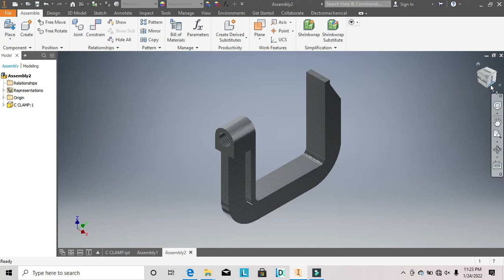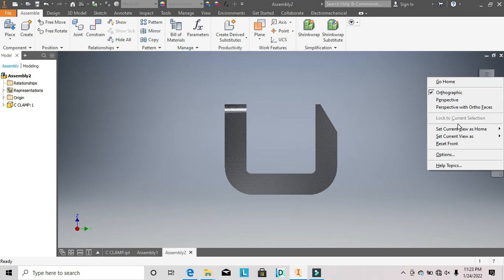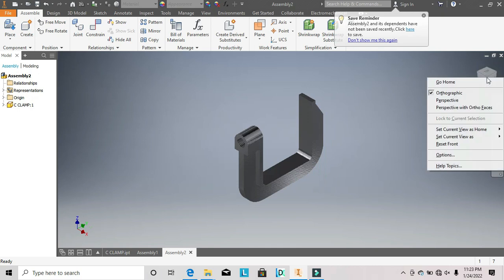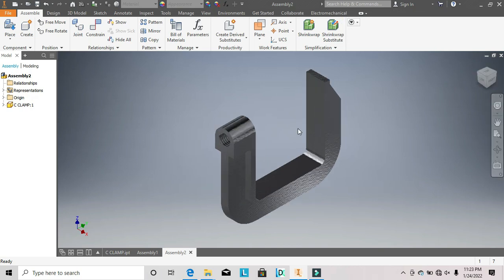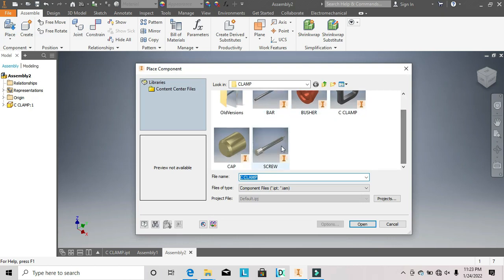So it's now come up, but I have to set this as front view, current view, then set this as fit to view, so that it cannot rearrange itself. It cannot be giving you another face whenever you click on home. So after that, you go to place again and select your screw.